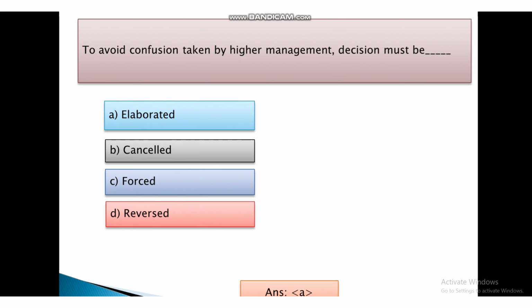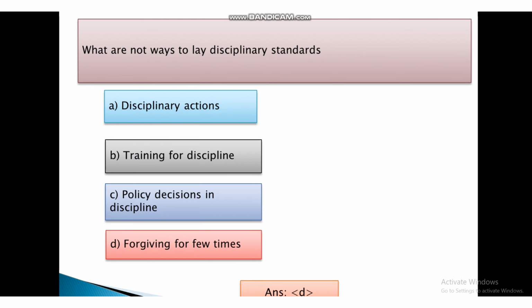To avoid confusion taken by higher management, decision must be first elaborated, second cancelled, third forced and fourth reverse and the answer is A, that is elaborated. To avoid the confusion taken by higher management, decision must be elaborated.